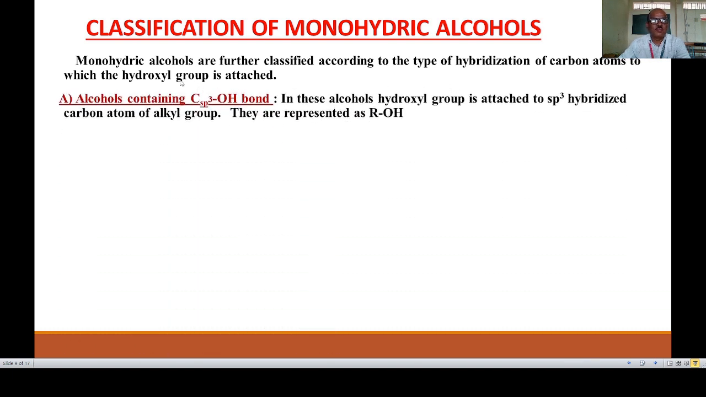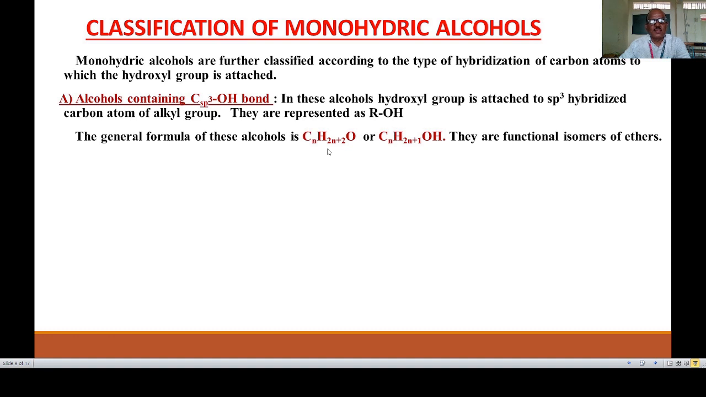So the first type is alcohols containing a C-OH bond, in which the carbon is sp3 hybridized. So the OH group is attached to an sp3 hybridized carbon atom. Its formula is R-OH, or it is also given as CnH2n+2O or CnH2n+1OH. These are the general formulas for alcohols containing an sp3 hybridized carbon atom.